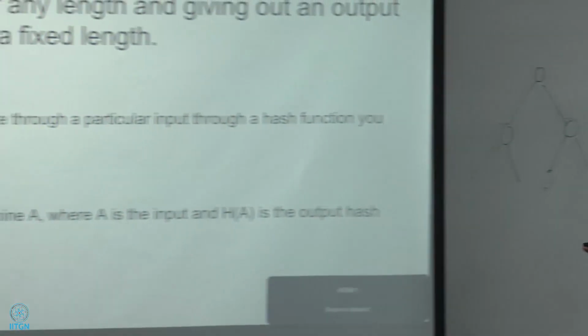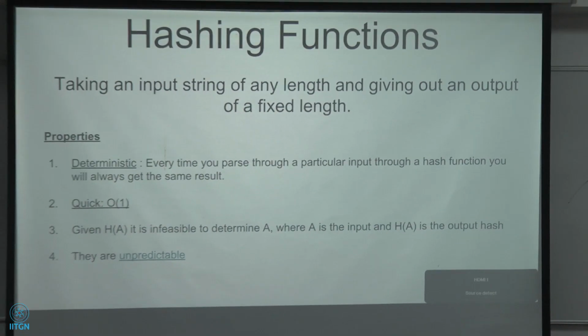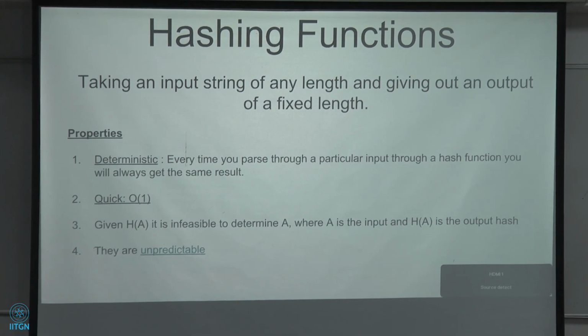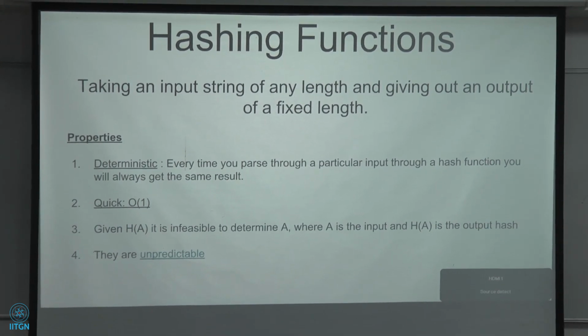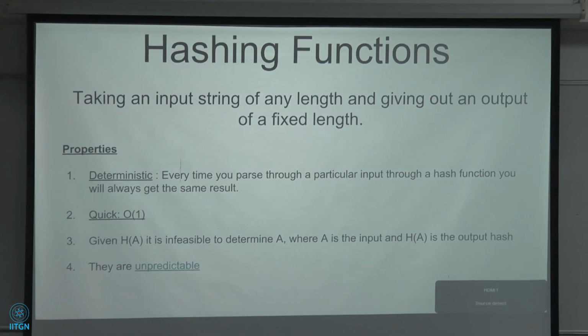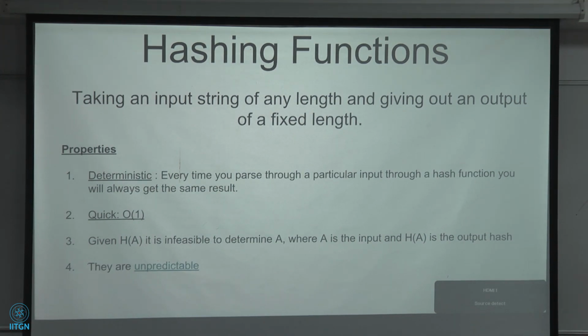So the properties of hashes are, it is deterministic. Every time you give a same string, the output will be the same. Output will not change. The second thing is it is quick, it is order 1. And third thing is, given hashes, you cannot determine the string from which it came from. This is quite obvious because the number of strings are infinite, whereas the number of hashes are finite because the size is fixed. So that's why they are infeasible to determine.